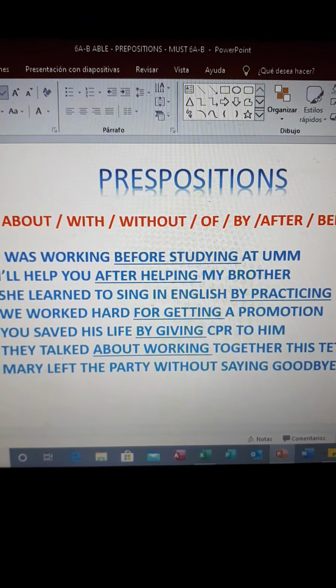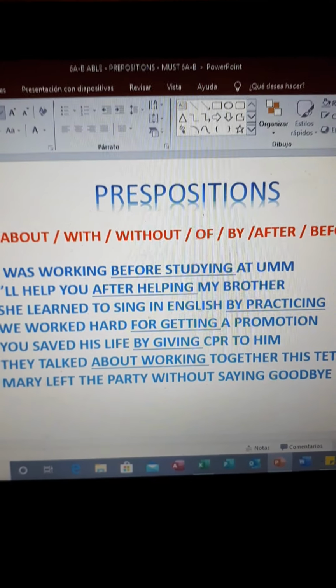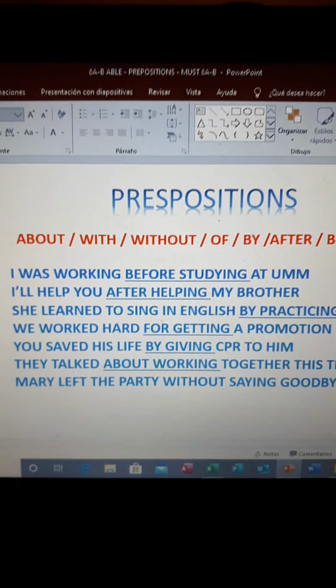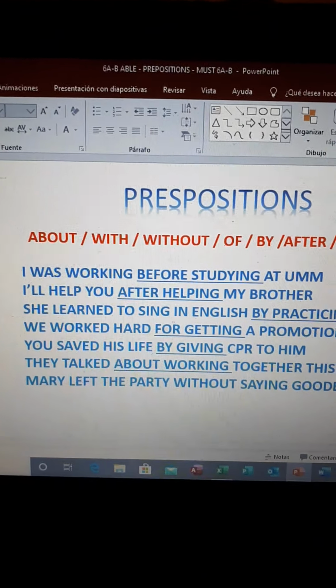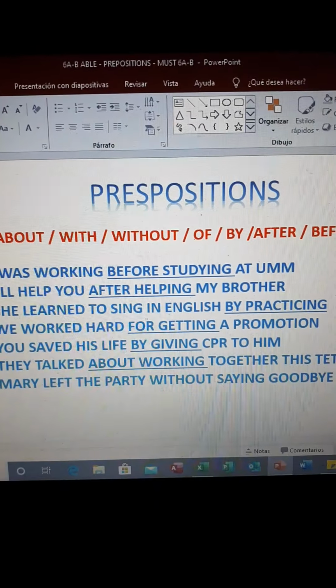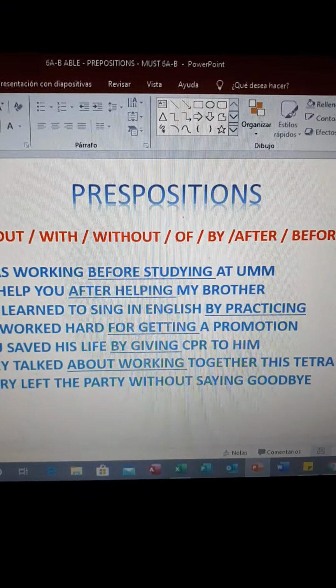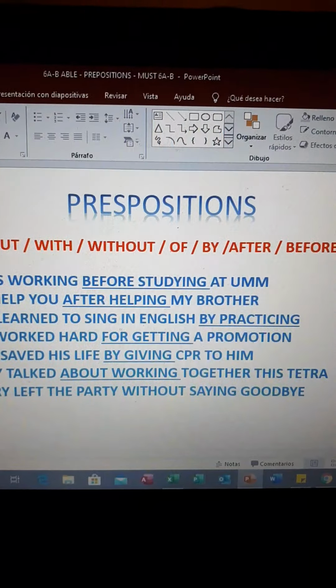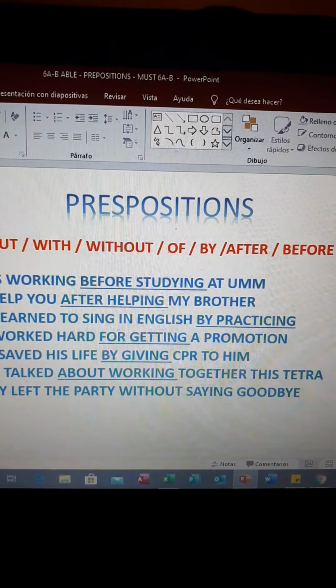So we need to talk about actions that you can do in the moment that you are speaking. But we need to remember that after the prepositions, you need to use the action with ing, okay?